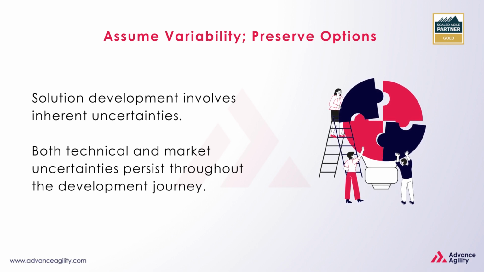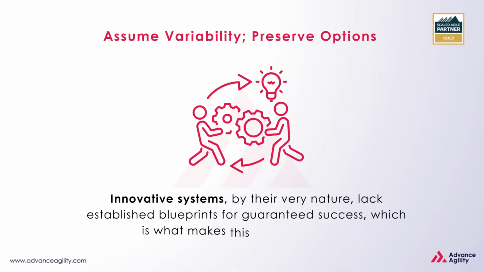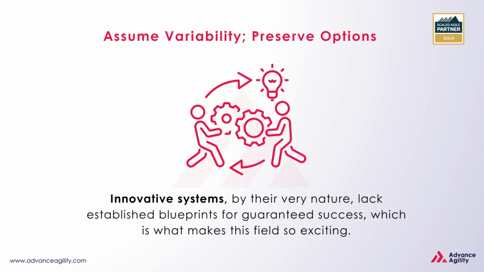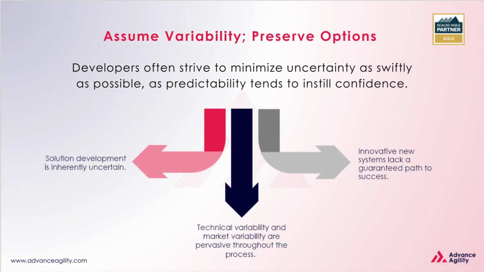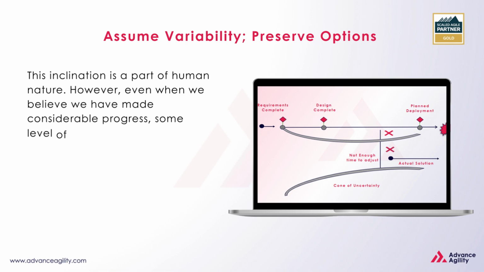Both technical and market uncertainties persist throughout the development journey. Innovative systems, by their very nature, lack established blueprints for guaranteed success, which is what makes this field so exciting. Developers often strive to minimize uncertainty as swiftly as possible, as predictability tends to instill confidence. This inclination is a part of human nature.